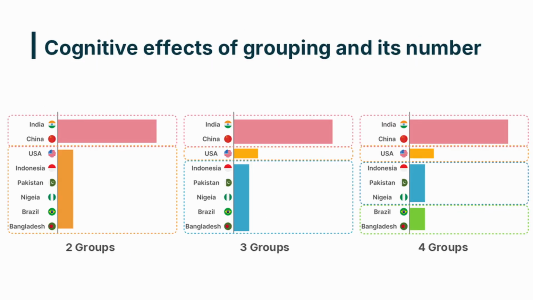Data points merged into several groups cause errors compared to the original graph data. This is because some bars grouped will be expressed as a single value. Three graphs illustrate examples where 10 bars are merged into 2, 3, and 4 groups. We can see that the impression you receive from the graph changes depending on the number of groups.